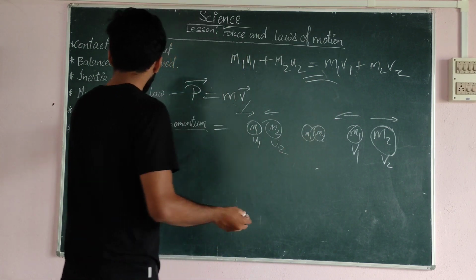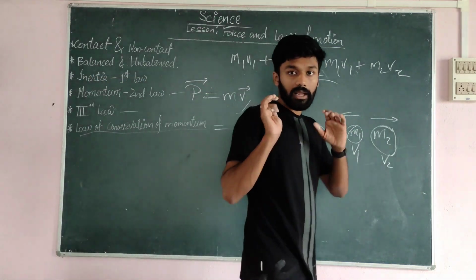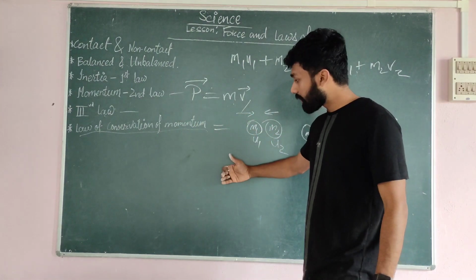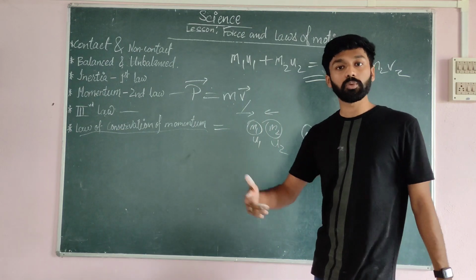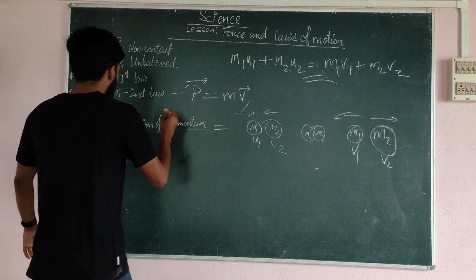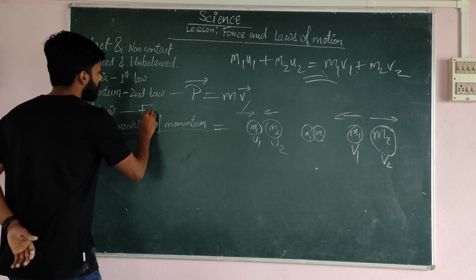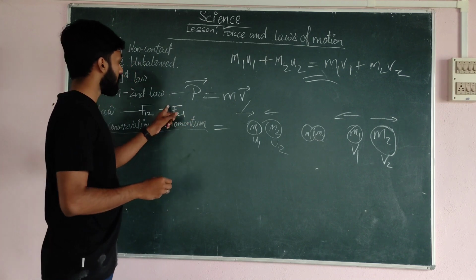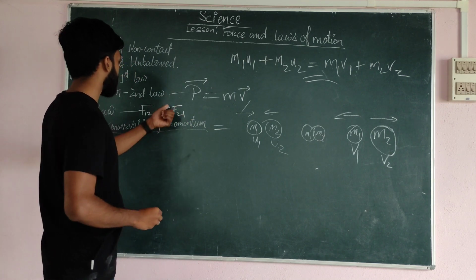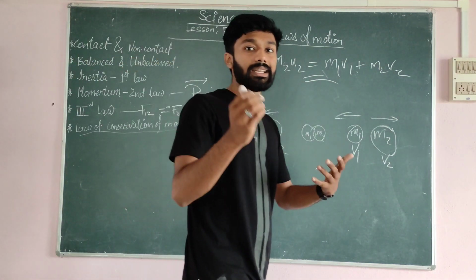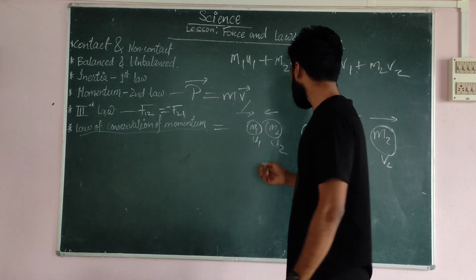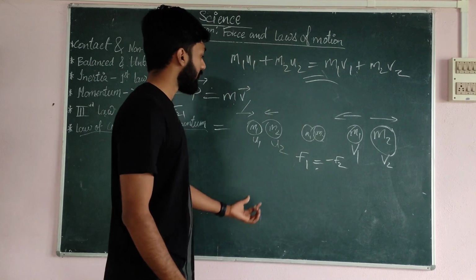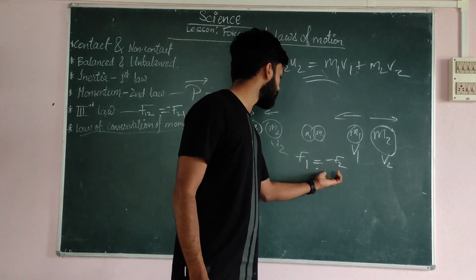How can we prove it? By the third law. What is the third law? For every action there is an equal and opposite reaction. If I am applying a force on the ball, then the ball also applies a force which is equal and opposite to my force. That means by the third law, the force on the first body due to the second body equals the force on the second body due to the first body, but the direction is opposite. We write a minus sign to indicate the opposite direction. So F1 equals minus F2.